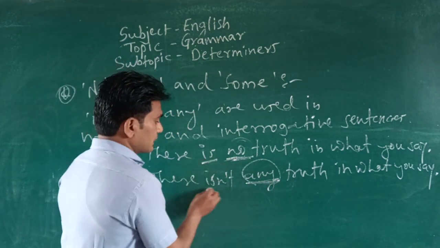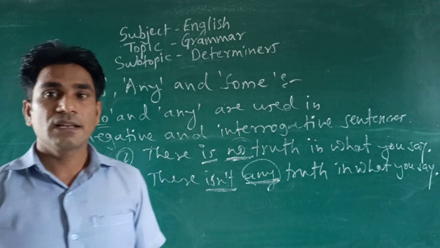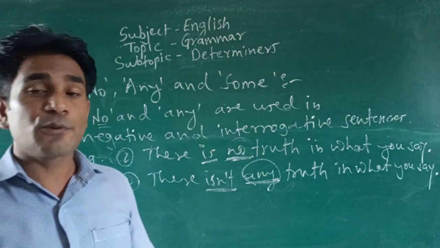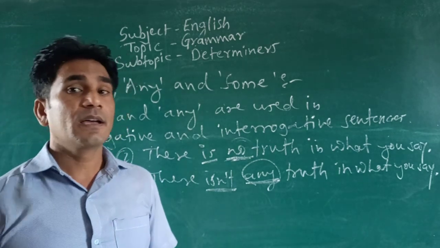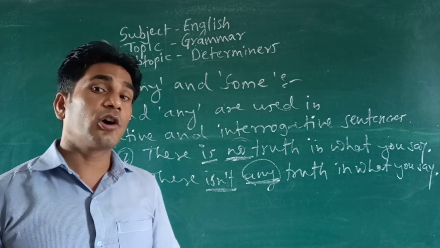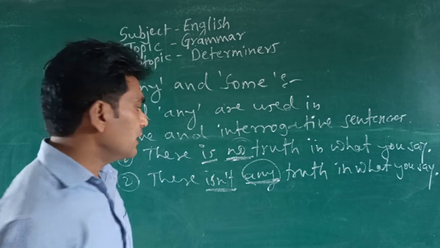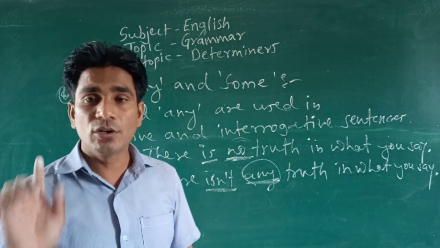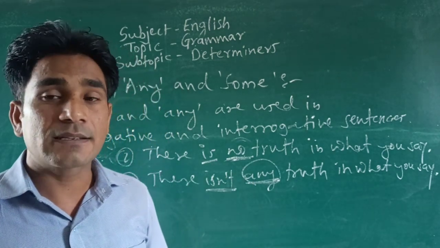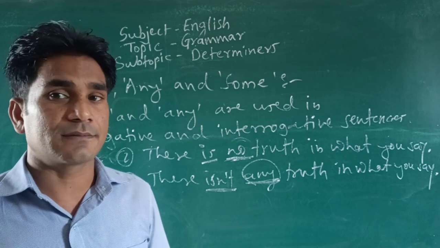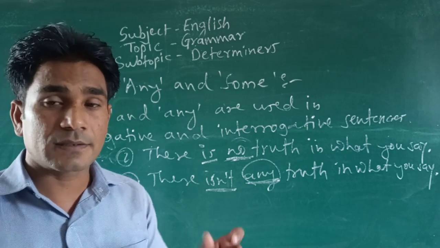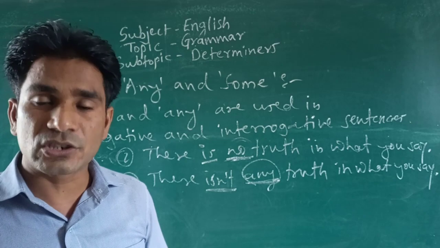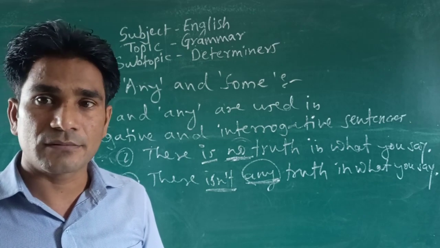Just that is of this one. Is and isn't. If the gap filling or error correction is there, and if you find an odd combination, rectify it with the correct combination.